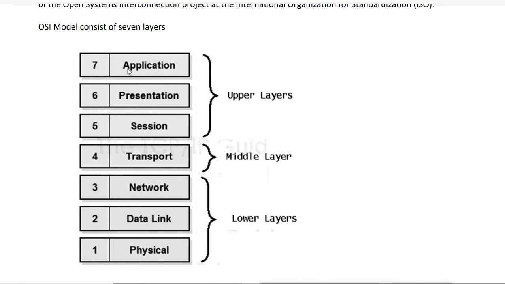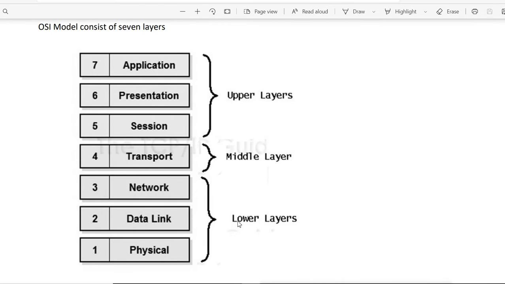But when we write the layers in this image, I write application first, then presentation, session, transport, network, data link and physical. But when you talk about the numbers, the physical layer is the first layer and the application layer is the seventh layer. When I am writing it, I write the application layer on top and the physical layer on the bottom. Now why am I doing this?